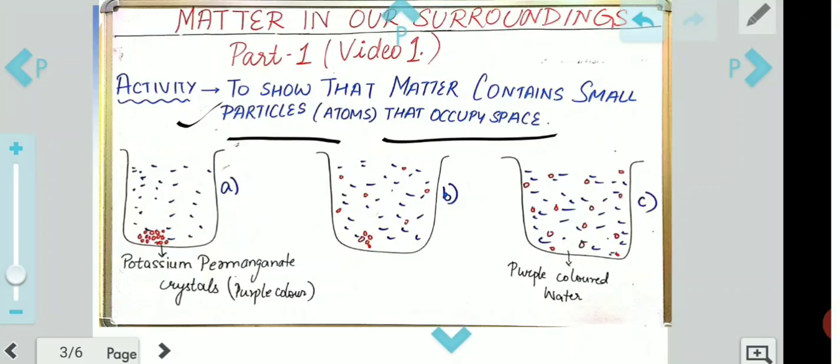Being very simple with my words, the sugar mixed in the water. It mixed in such a way that we cannot see it now. So what has happened? That means there has been a mixture. Where have those particles gone? Now, I will tell you this again with the help of an example.